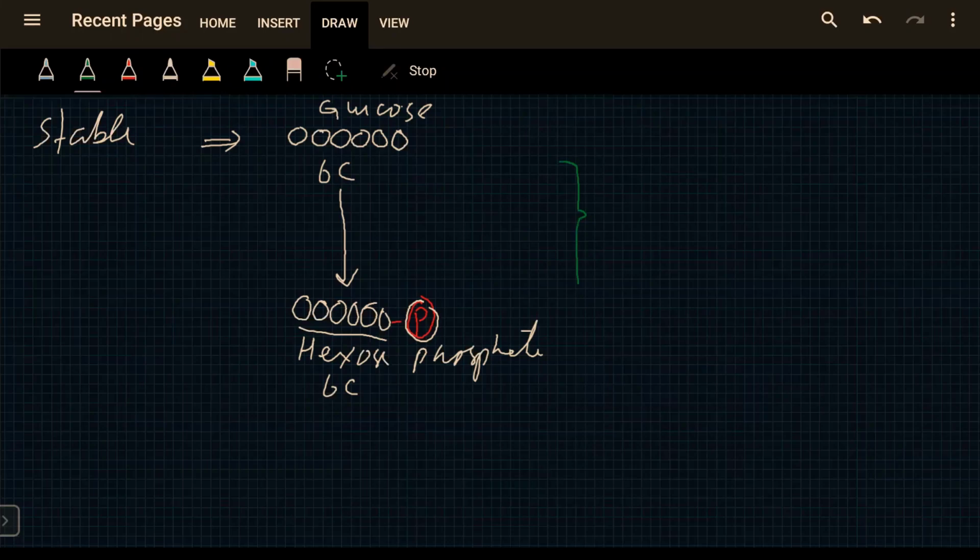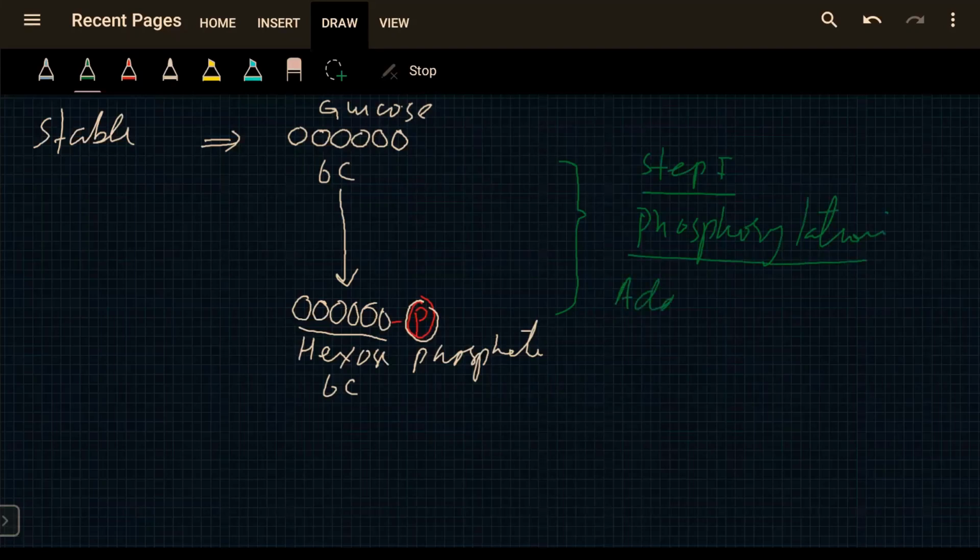So this is step 1. Phosphorylation. Phosphorylation means addition of a phosphate group. So a phosphate group is added to a hexose sugar.